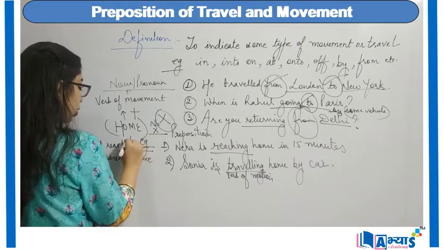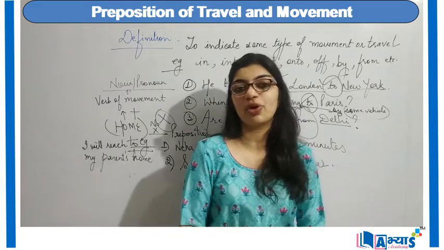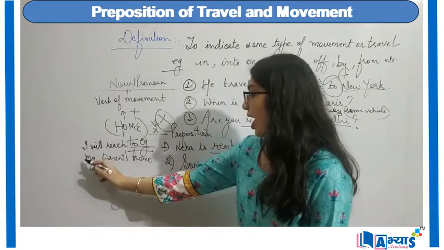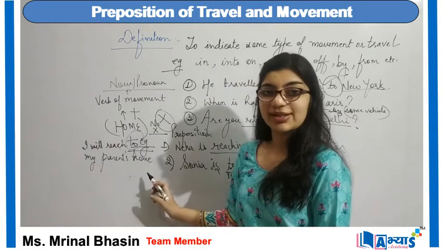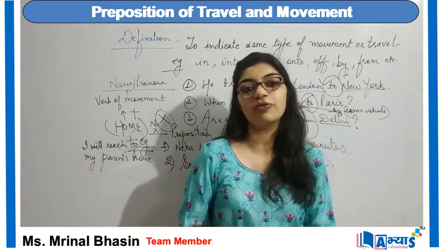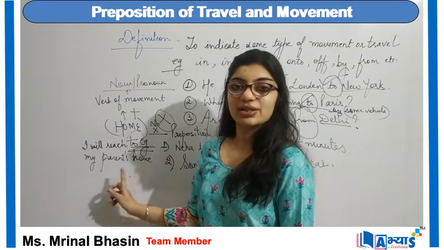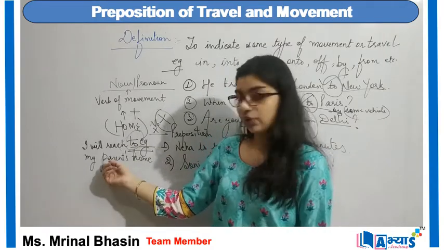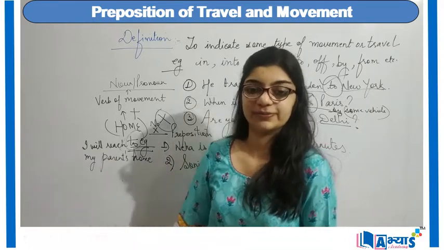"I will reach to my parents' home" is the correct usage of the preposition. I will reach to my parents' home. This is the correct usage of preposition when we are making use of home plus the noun, or the noun plus the word home.